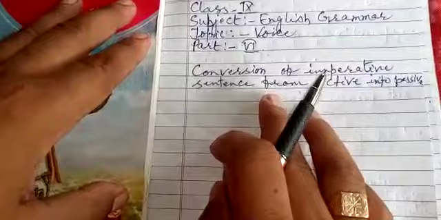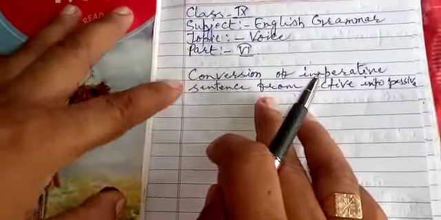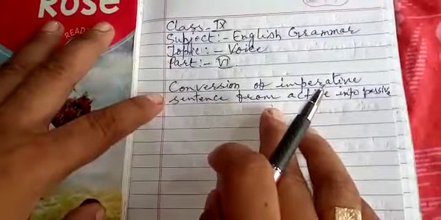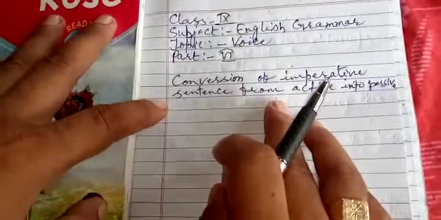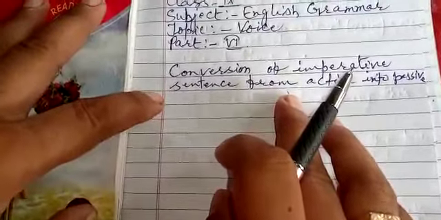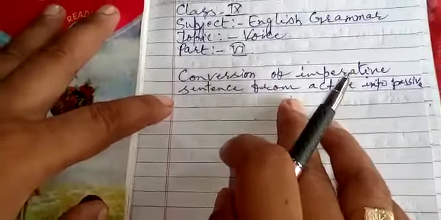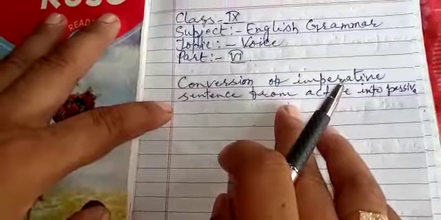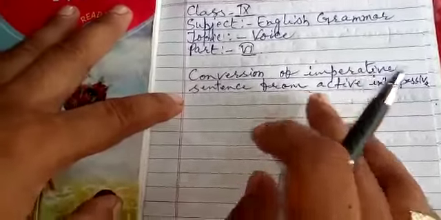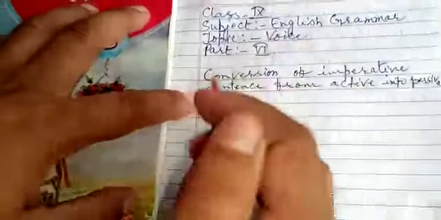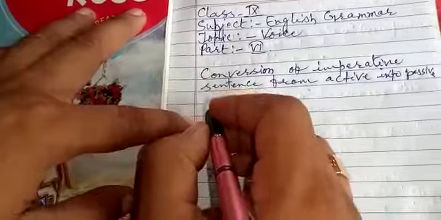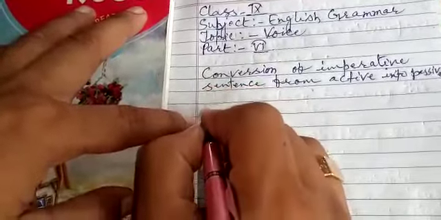This time you try to understand conversion of imperative sentence from active into passive. I hope you are all ready with pen and pencil to write the important rules regarding this, and you are active to understand it well. As you know, imperative sentence has no subject. Just write a sentence: play football.